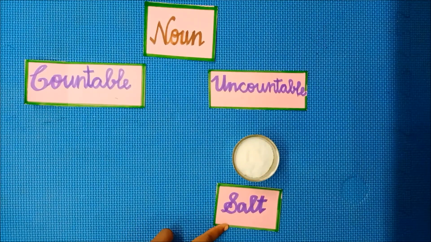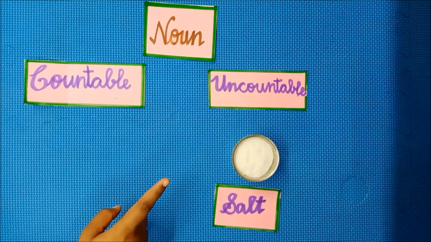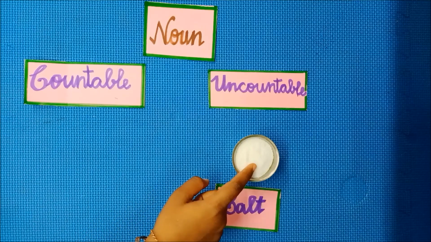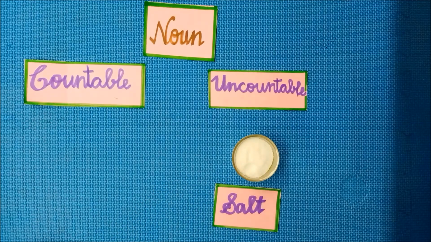What is it, ma? It is salt. Can we count the salt? No, we can't count the salt one by one. So it is an uncountable noun. The things that we can't count are called uncountable nouns. Salt we can't count. So it is an uncountable noun.